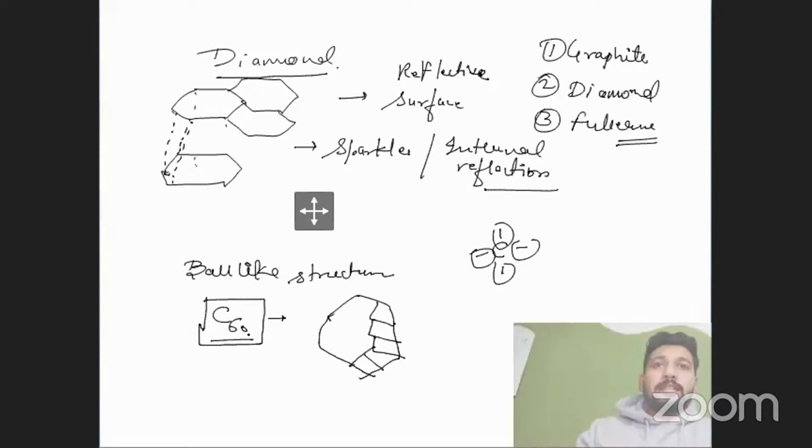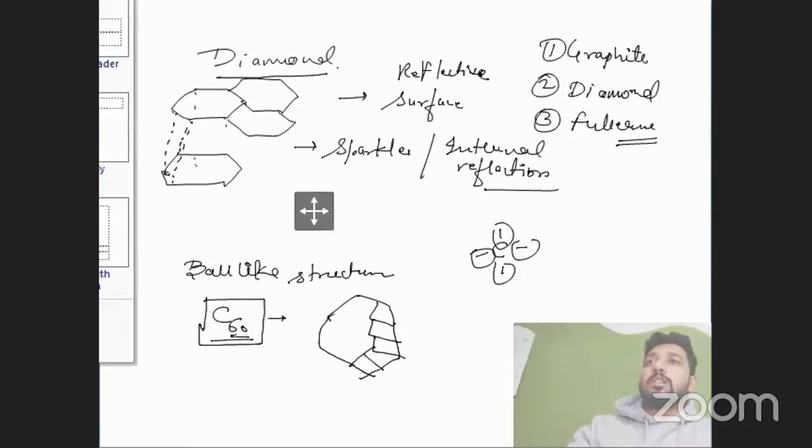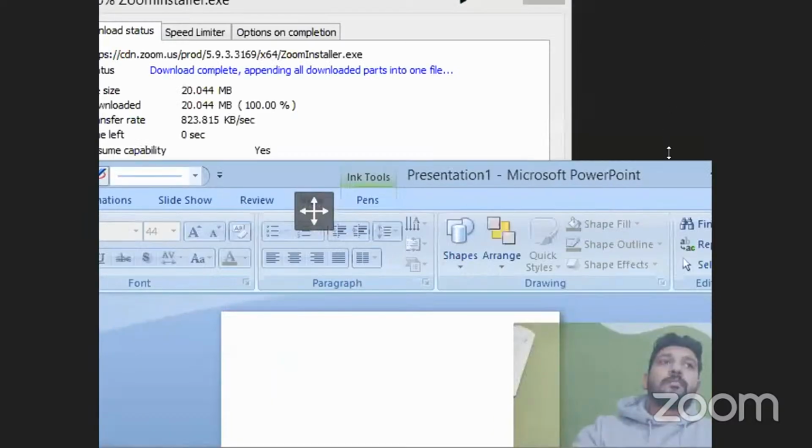So the 60 carbon structure is known as the Buckminster fullerene structure. And if you want to know about the benzene structure, let me show you. One second, wait a minute. Let's see.